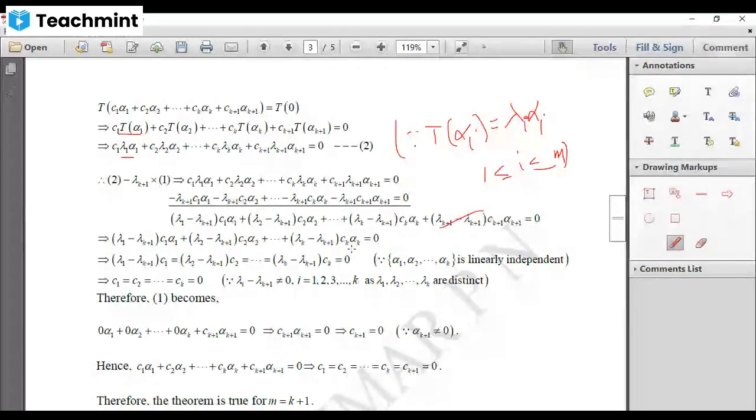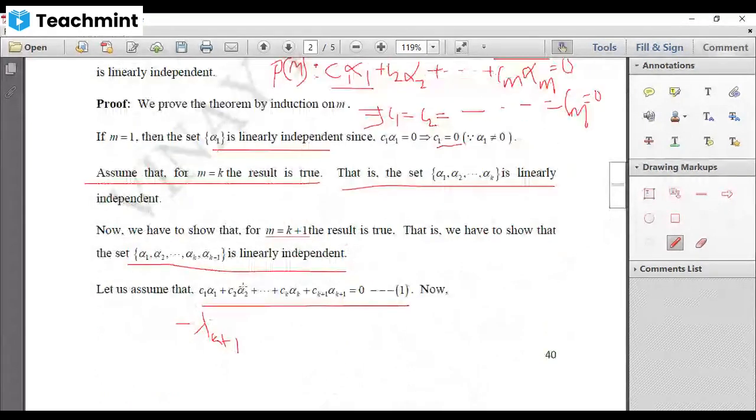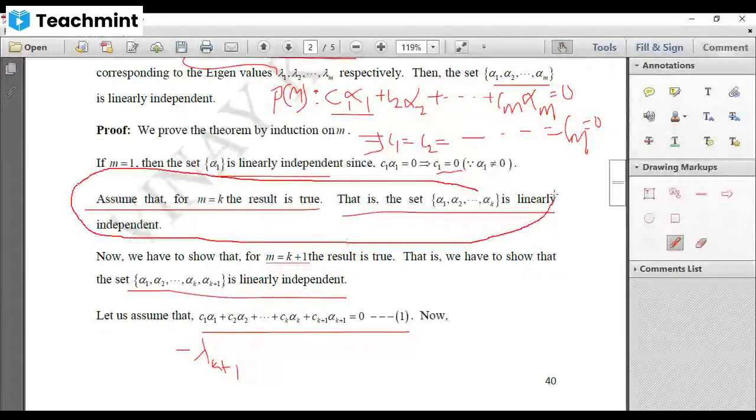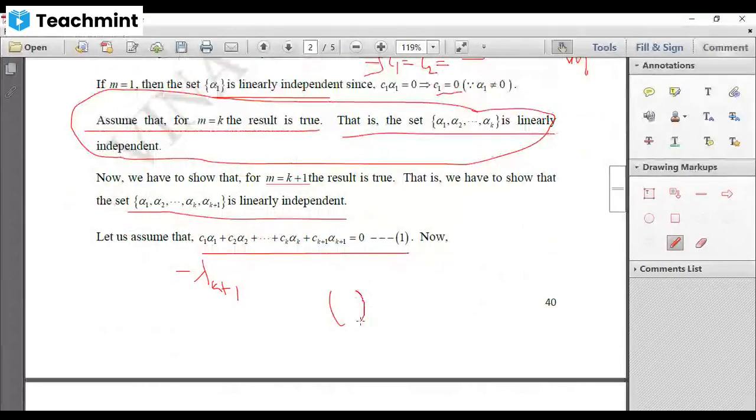Right? You are having only the vectors alpha 1, alpha 2, etc., up to alpha k. We have assumed that alpha 1, alpha 2, etc., up to alpha k are linearly independent. That means if any linear combination of these vectors is equal to 0, then the scalars must be 0.